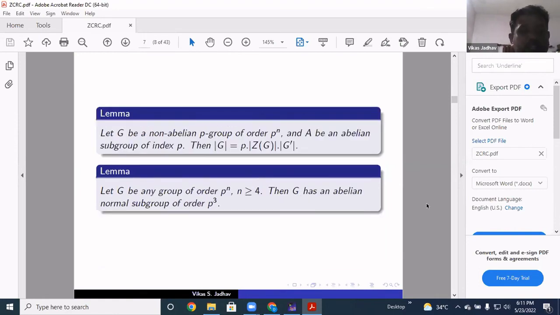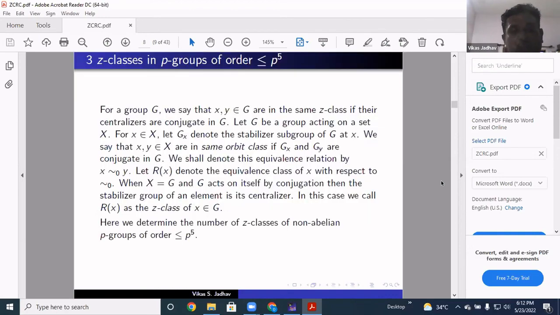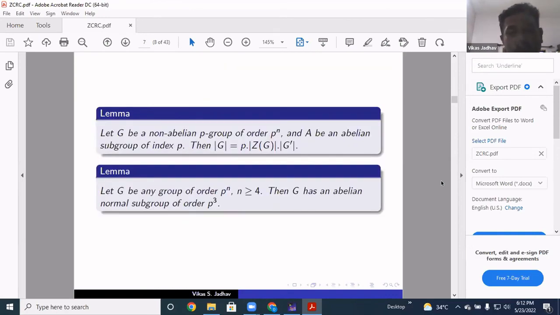Okay, so these are also, again, the two lemmas we have used. Let G be a non-abelian P group of order P raised to N, and A an abelian subgroup of index P. Then the order of G is P times the order of Z(G) multiplied by the order of G', where G' is the commutator subgroup of G. And if you have a group of order P raised to N, N greater or equal to 4, then G has an abelian normal subgroup of order P squared. Okay, so these are all little preliminaries about P groups. All these results regarding P groups we have used while computing Z classes.